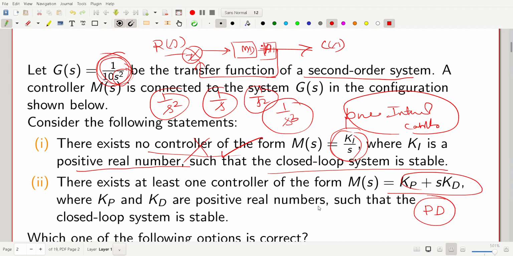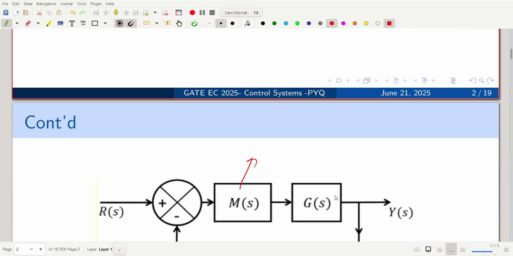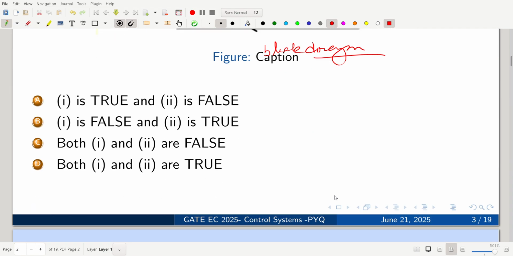First we need to look at whether it satisfies the Routh-Hurwitz criteria: no coefficient should be missing. If any coefficient is missing, then we can say this is not possible. So here, which option is correct? Actually I think option D is correct.